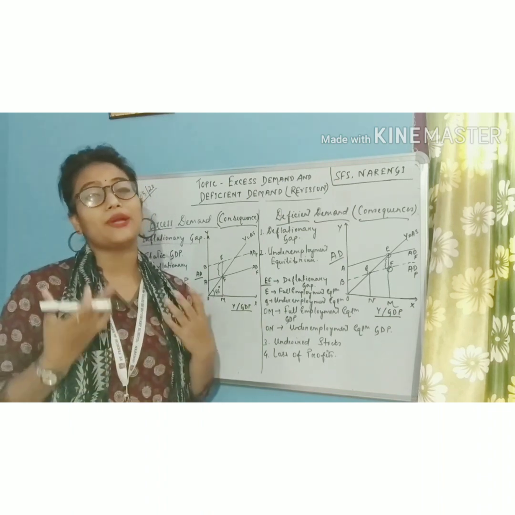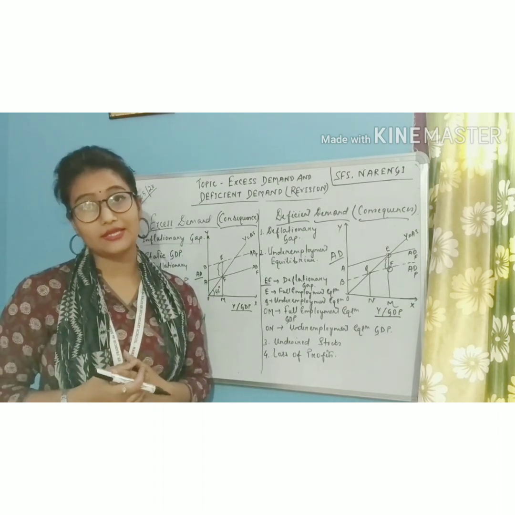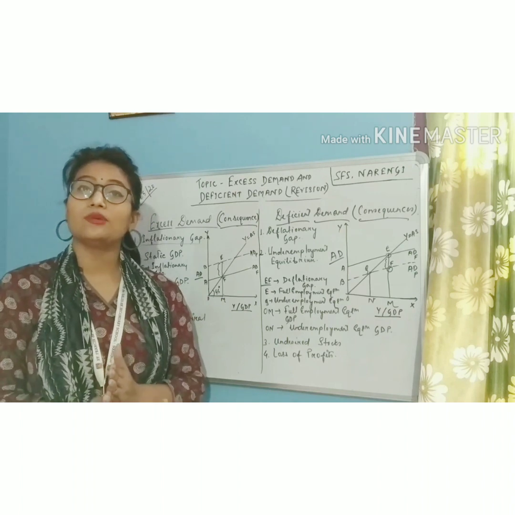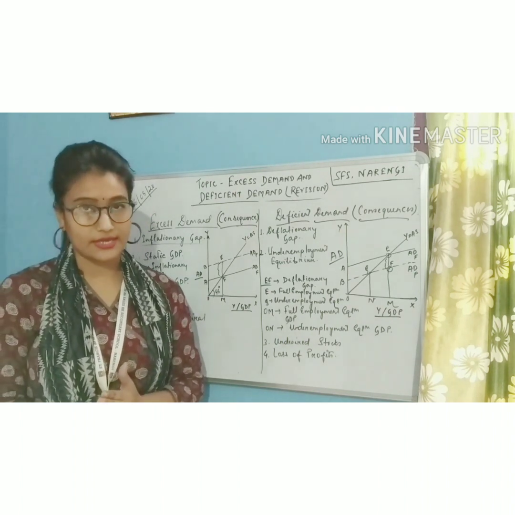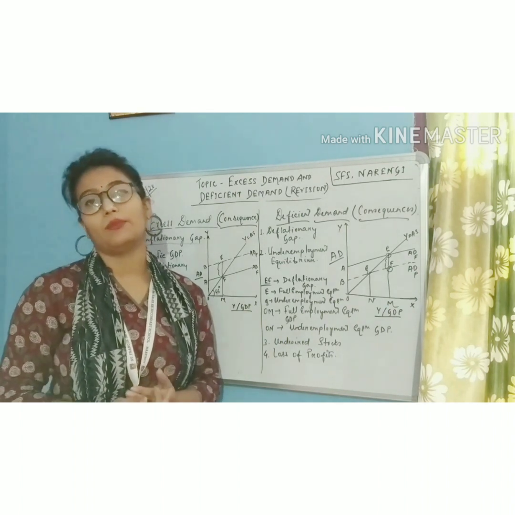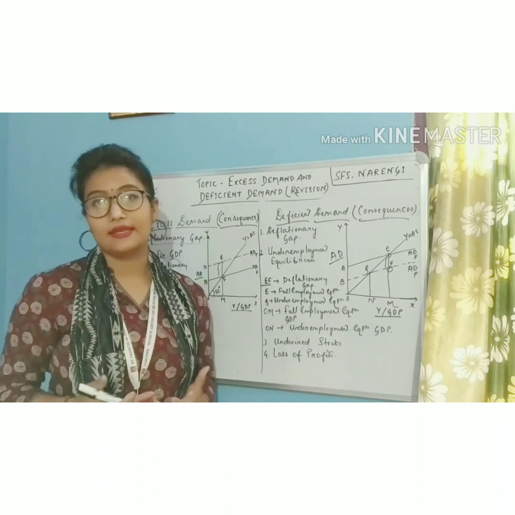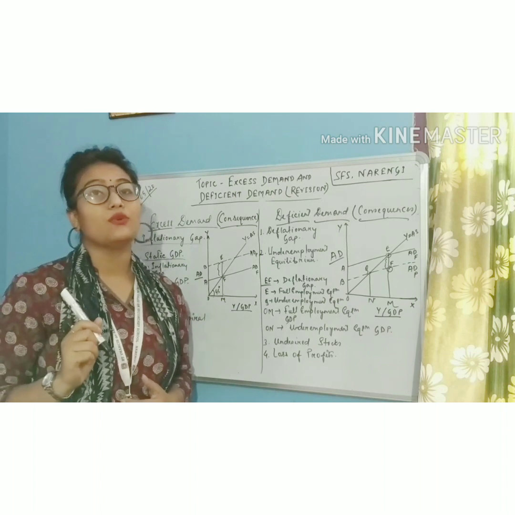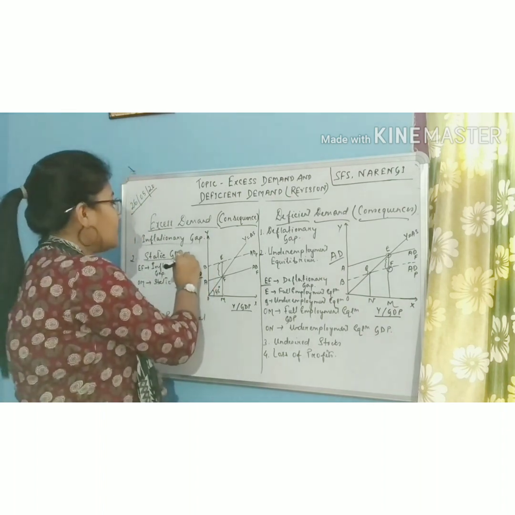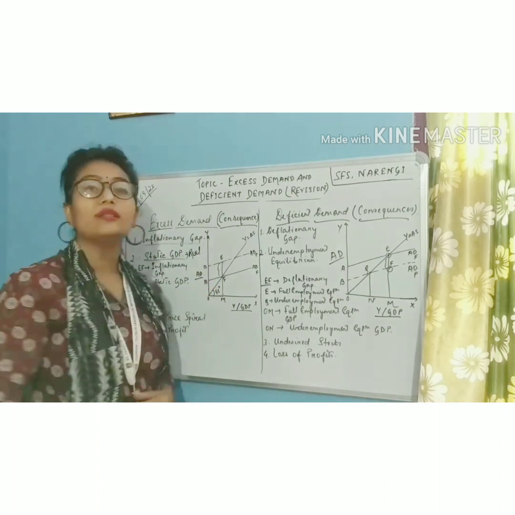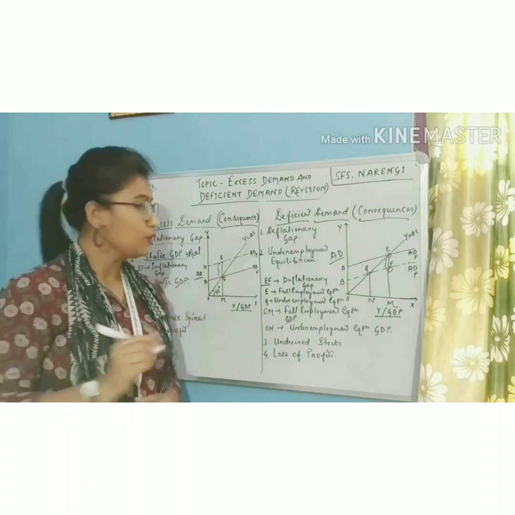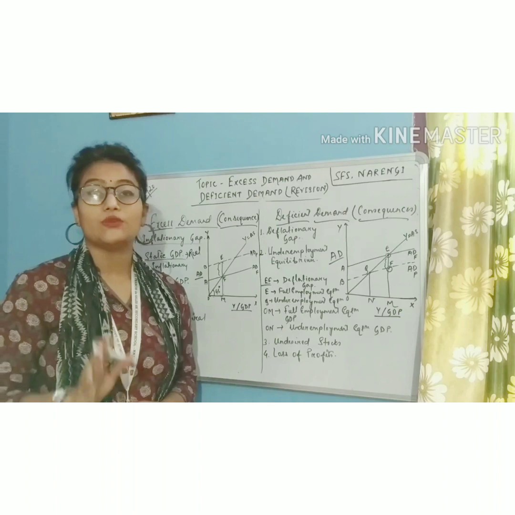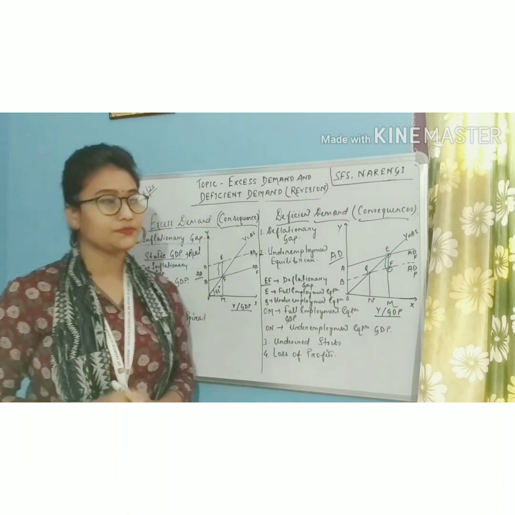That means only the price level of the existing output will rise, the output will not rise, which means that the real GDP will remain constant or static. It is only the nominal GDP which will increase. And when we are saying static GDP, it means we are referring to the real GDP and not the nominal GDP. So this OM is the static amount of GDP which will exist in the economy.